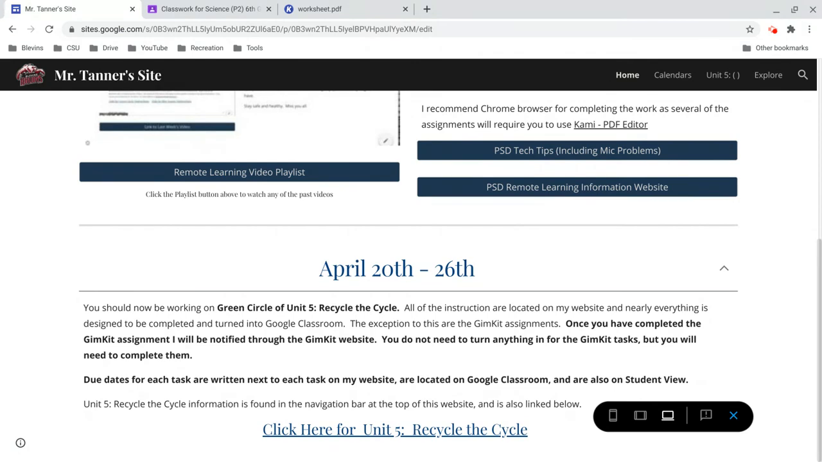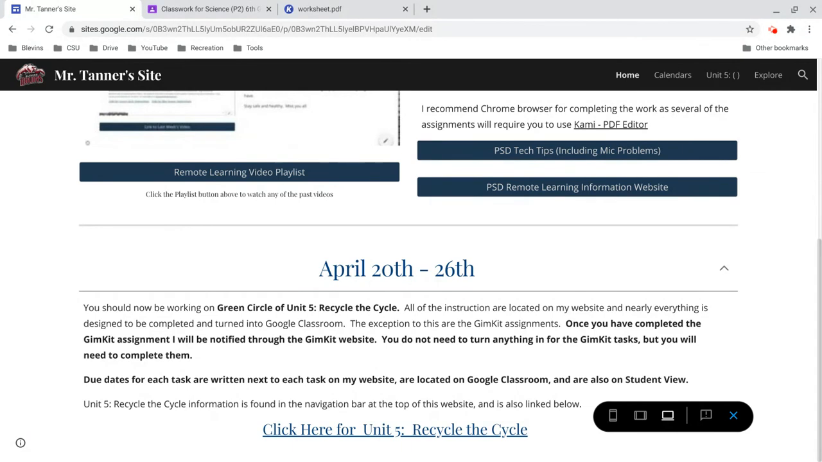As soon as you've earned enough money or you've completed the assignment, there's nowhere to turn it into Google Classroom, because I will be notified through the website that those have been completed, and I can insert a grade for you from there. So again, for the GimKit assignments, you do not need to turn them into Google Classroom, but you will need to complete them, because I'll still be notified that you're getting that work done, and it will still be entered into the grade book. Everything else is going to be turned into Google Classroom, including notes.